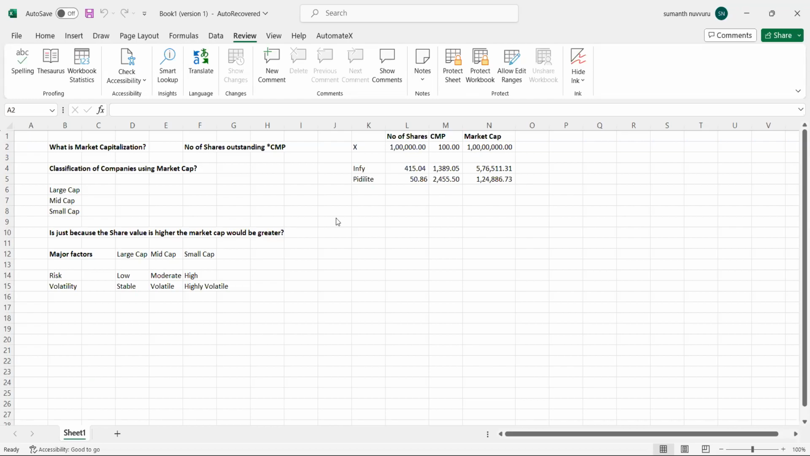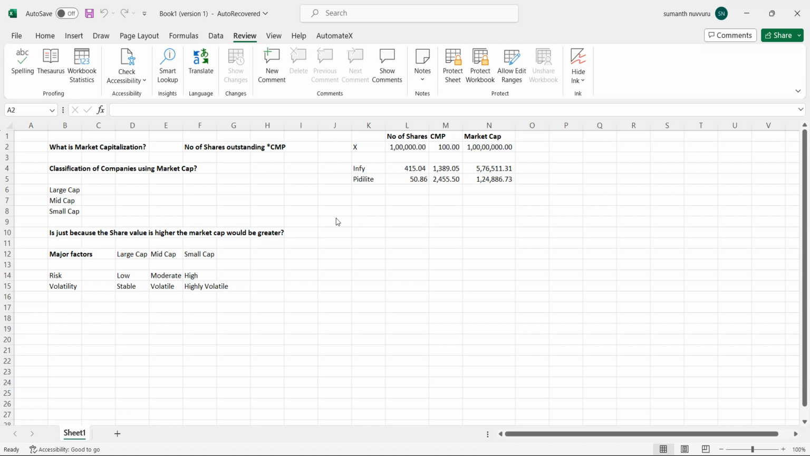Hi guys, welcome back. Let's try to understand what is market capitalization and how companies are classified as large cap, mid cap, and small cap. Apart from that, we will also try to understand the major factors we have to consider when we are investing in large cap, mid cap, or small cap.